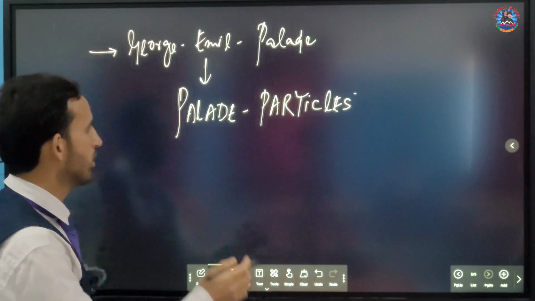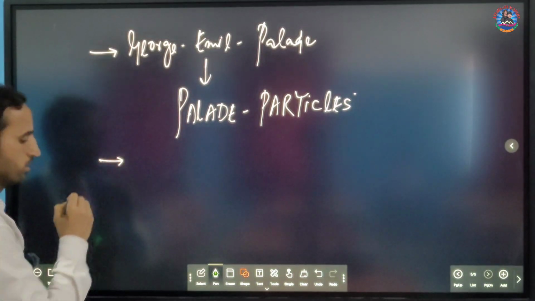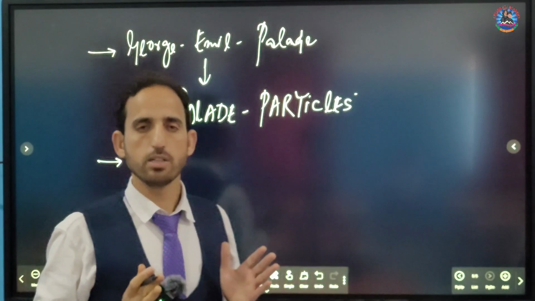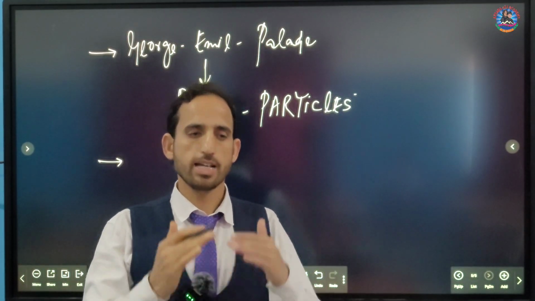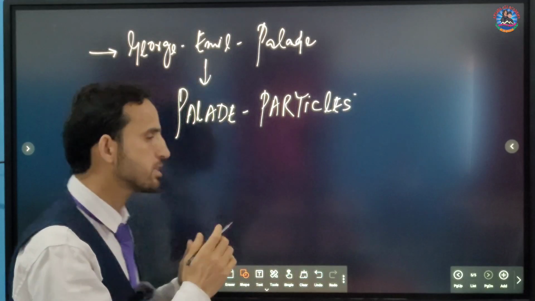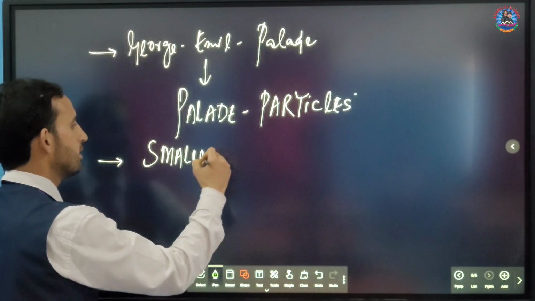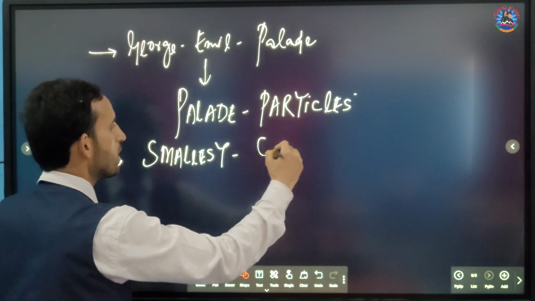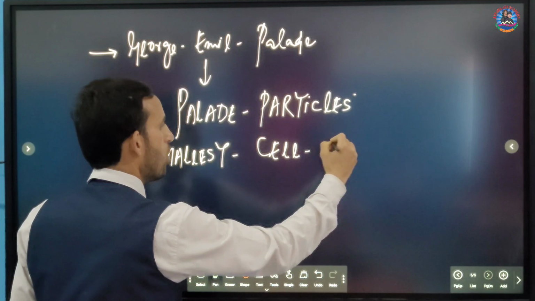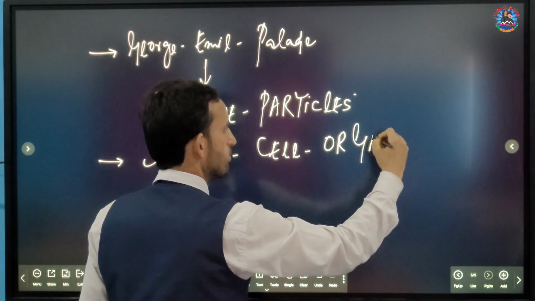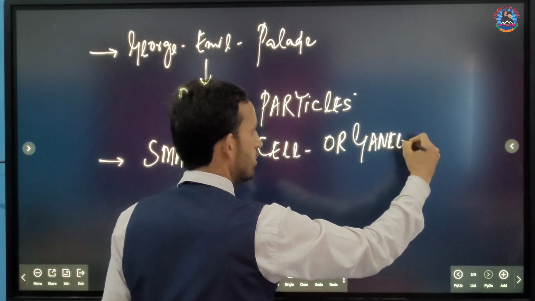So the second point. Third point, you will keep in mind that ribosomes are the cell organelles that are considered as the smallest cell organelles. So these are the smallest. The third property is that these are the smallest cell organelles. Very important point to remember.